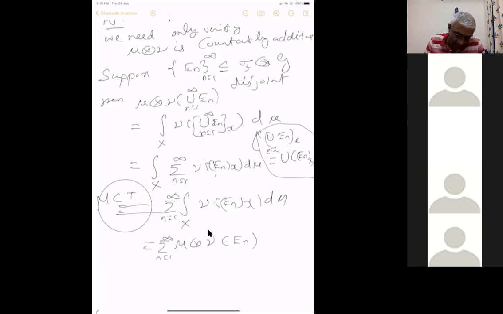I have just missed out one step. Here you will have nu of the union of EnX. Then you take the summation. You are using the countable additivity of nu and the monotone convergence theorem. So from that it follows.